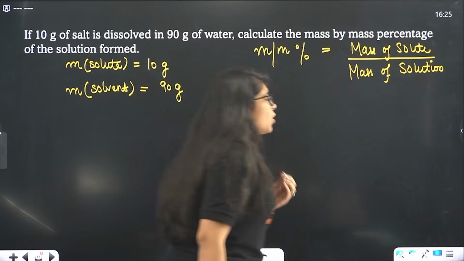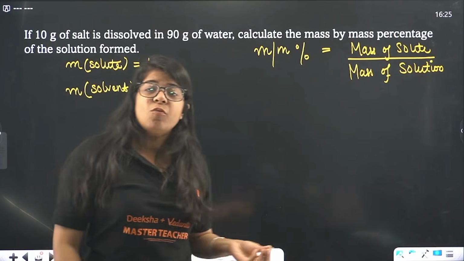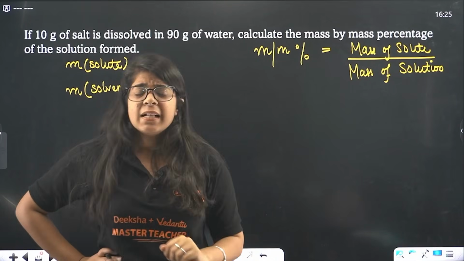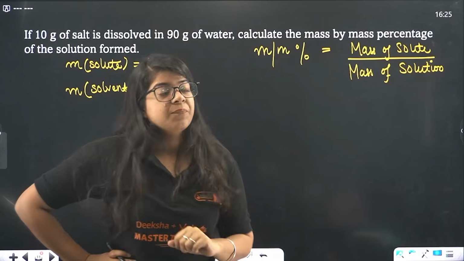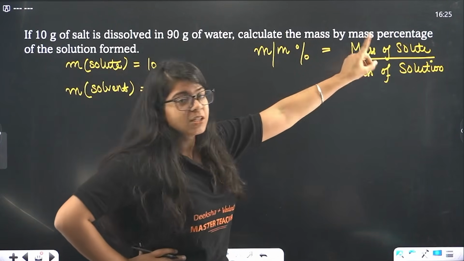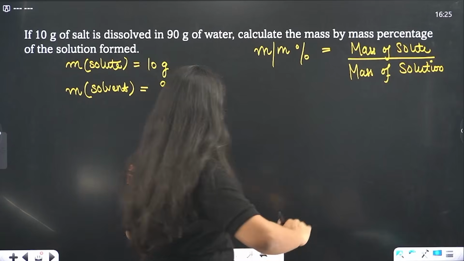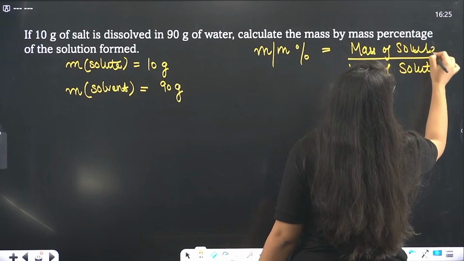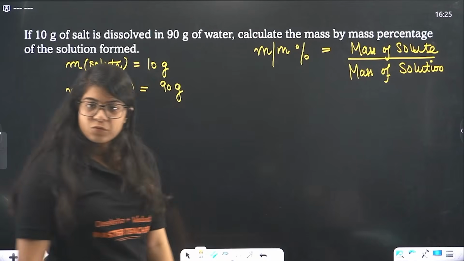Okay, in your +1 you will also study a few formulas in which you will use solvent instead of solution, but that is not there in your class 10th. Whatever the question gives us, we are going to stick with this formula: mass of solute divided by mass of solution.